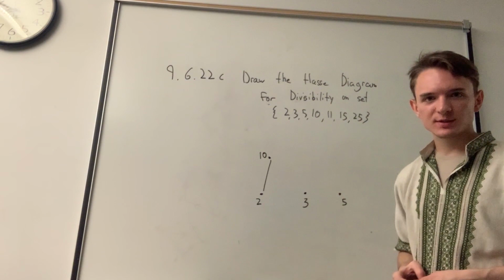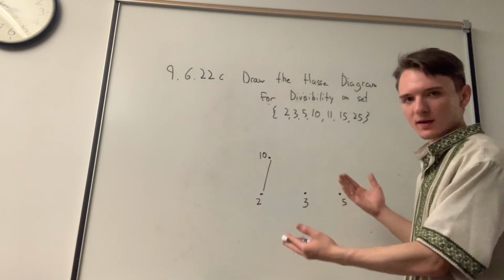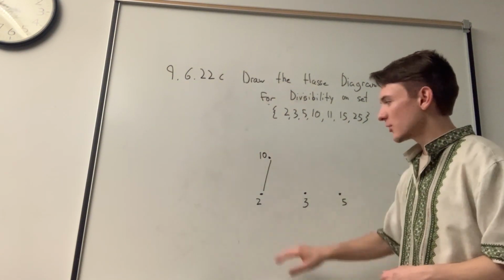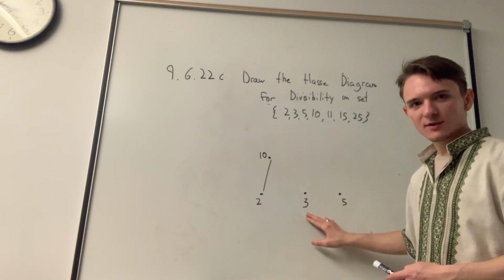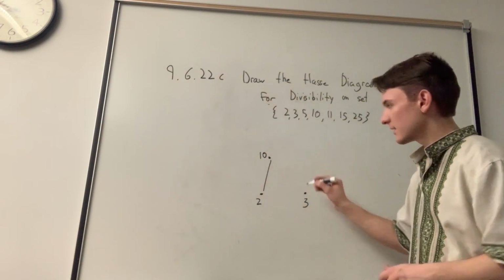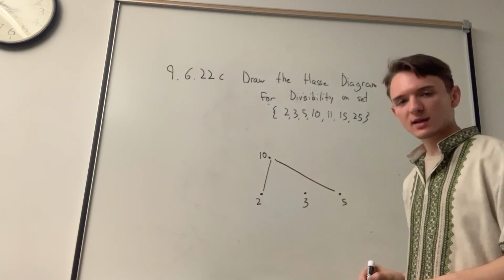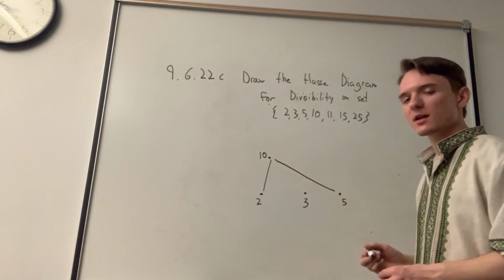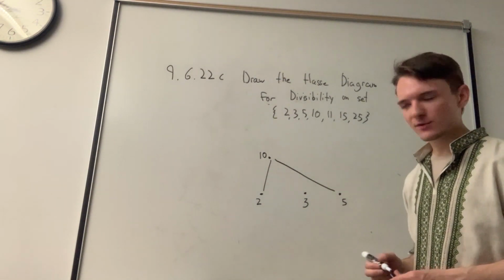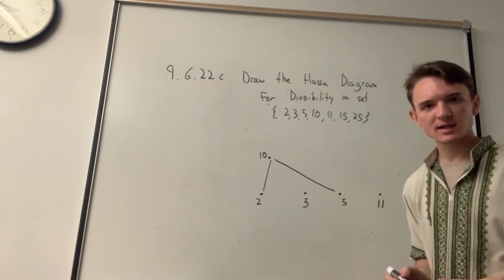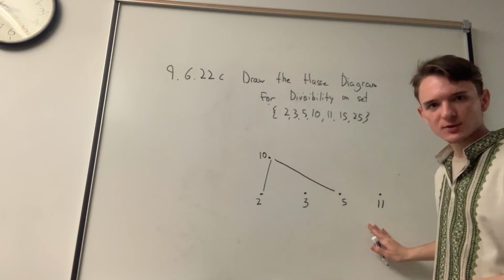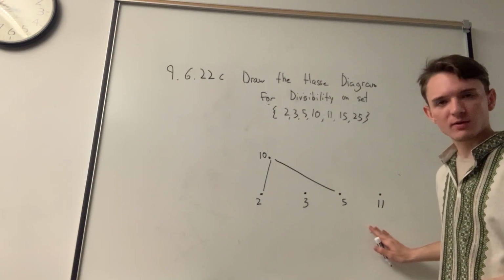In Hasse diagrams, the relationships are not directed, right? So we don't need to write the direction there. 3 does not divide 10, but 5 does divide 10, so we also have a relationship from 10 to 5. We look at 11. Does 11 divide any of the values we have present? The answer is no, so we create 11 by itself on the first level of our Hasse diagram.